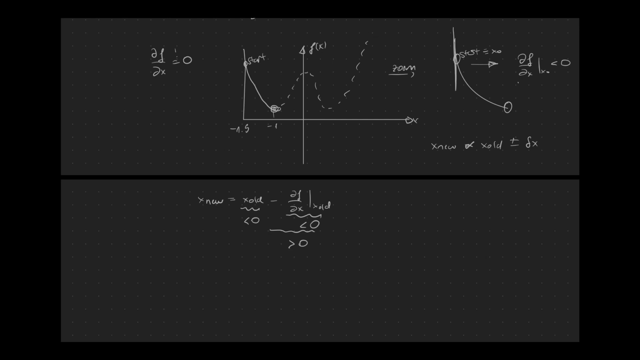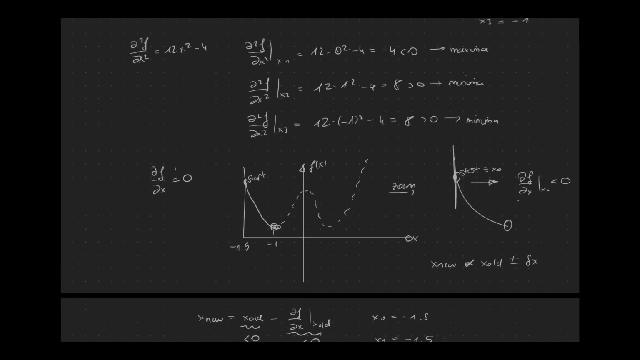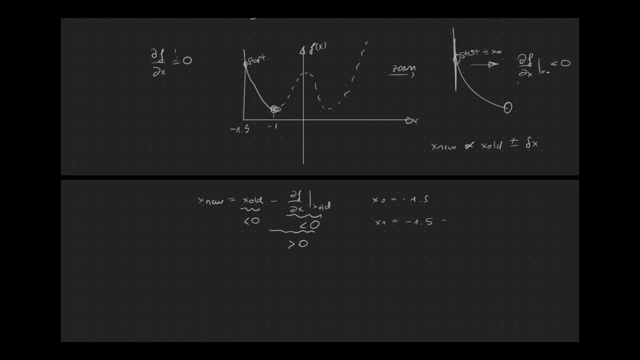But, okay, so this is our starting point. So let's insert our first x value. Our starting point is x0, and we said it's minus 1.5, okay. So let's calculate x1, which would be the new updated value. We get minus 1.5 minus the first derivative of x. Let me write it down so we have it as a reference.